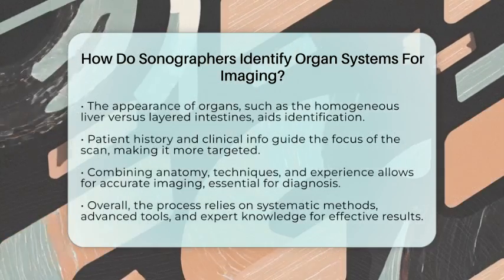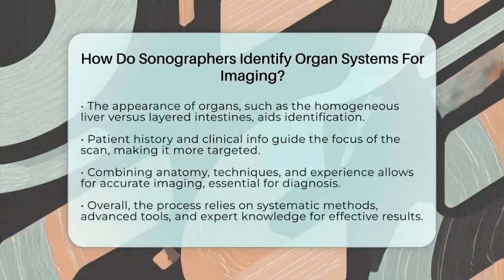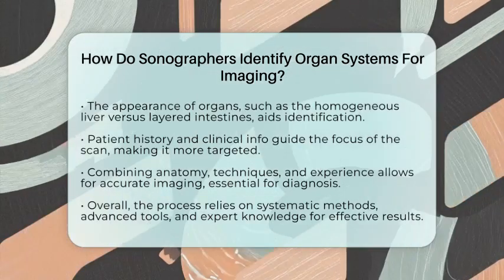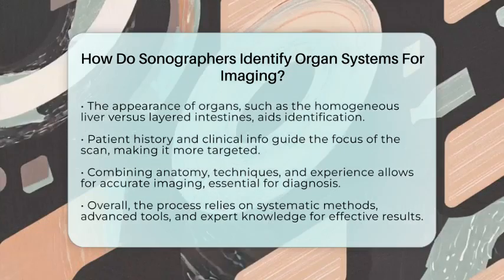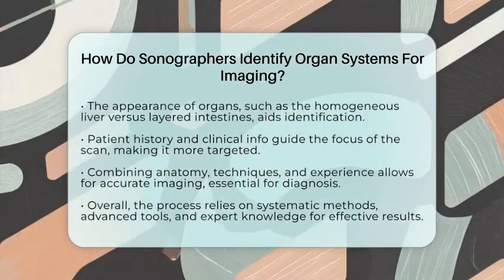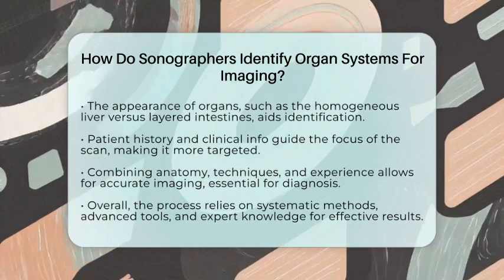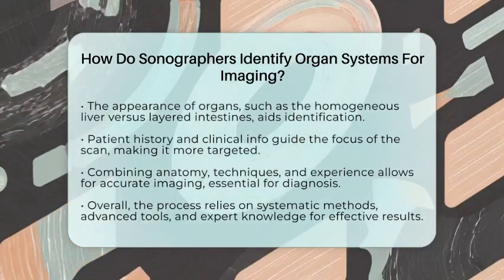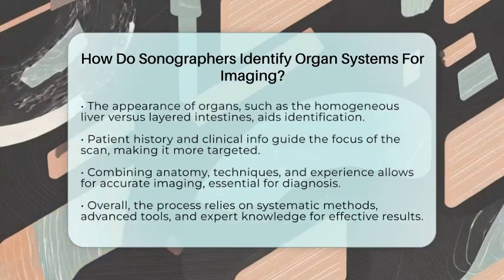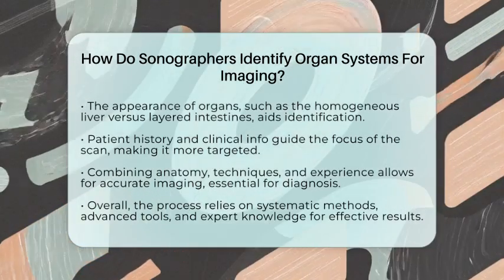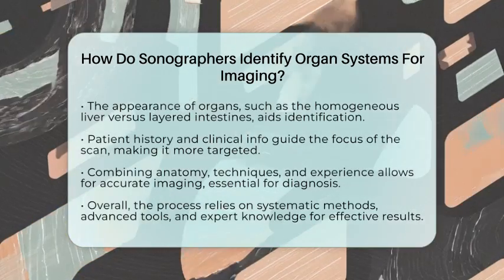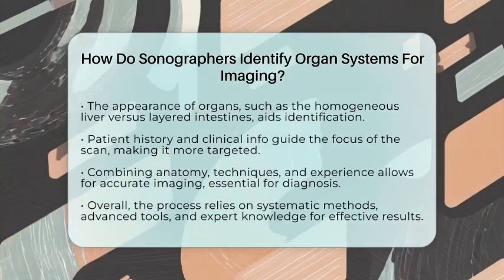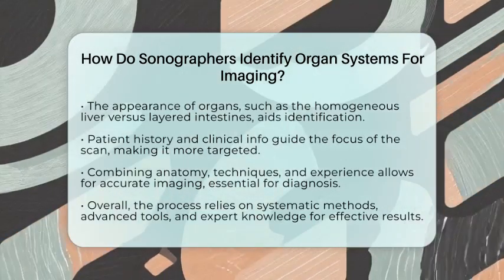In addition, patient history and clinical information provide context that guides the sonographer's focus. Knowing the reason for the scan, such as suspected gallstones or kidney stones, helps target specific areas and organ systems for detailed examination. Overall, identifying organ systems for imaging involves a blend of detailed anatomical knowledge, systematic scanning techniques, advanced imaging tools, and experience. This comprehensive approach ensures that sonographers can produce precise images that are essential for accurate diagnosis and effective patient care.